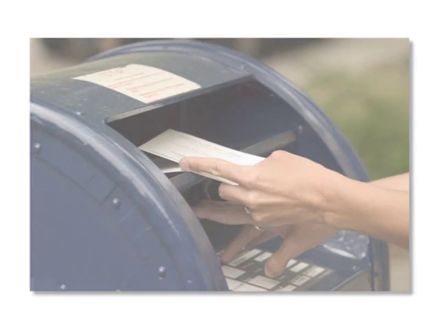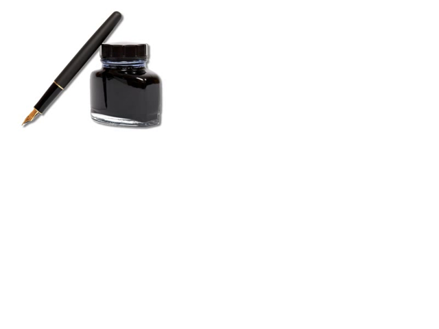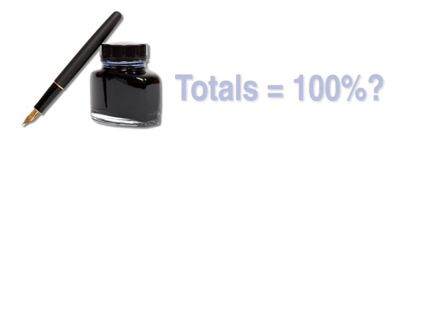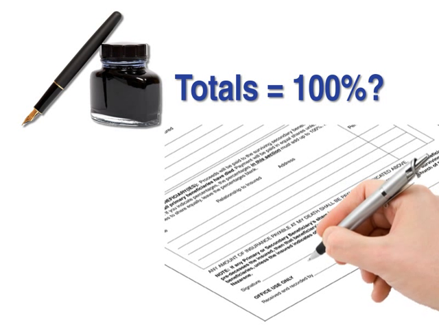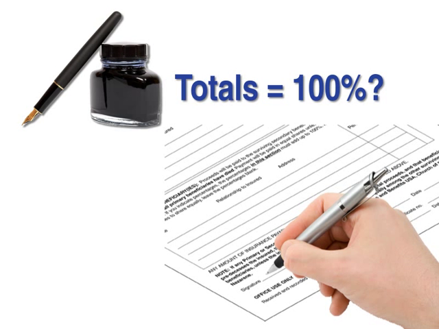Before you return the form to P&B, here are a few things to check. Number 1, did you complete the form in ink so that it's easy to read? Number 2, if you used percentages, does the total under the categories primary and secondary each equal 100%? And number 3, did you sign and date the form?